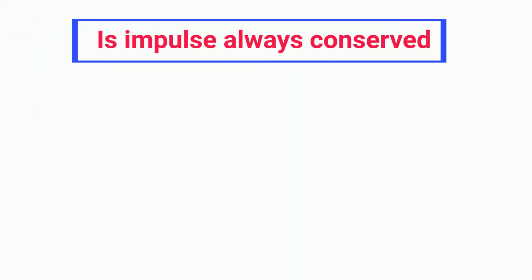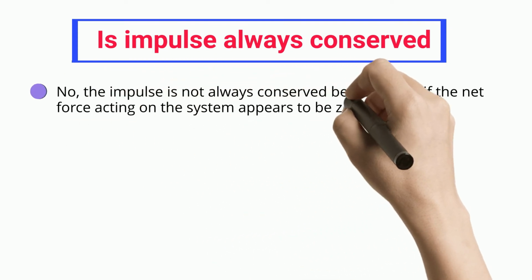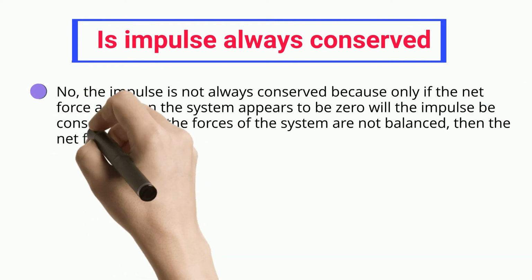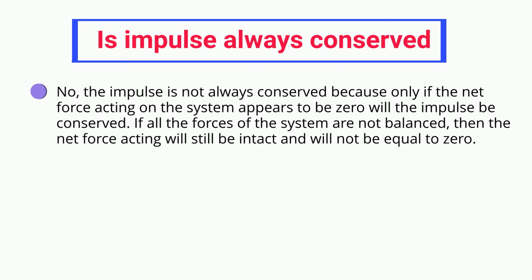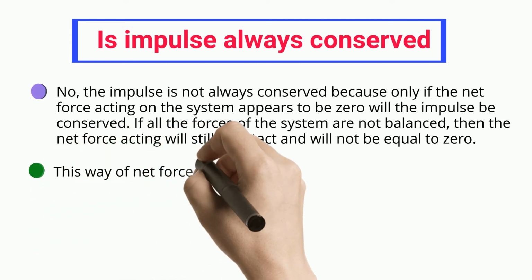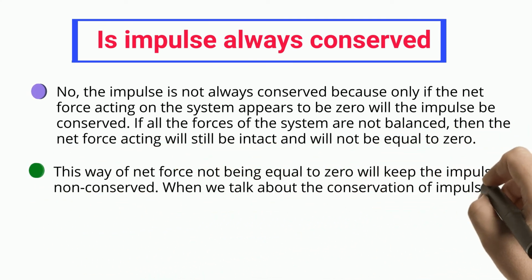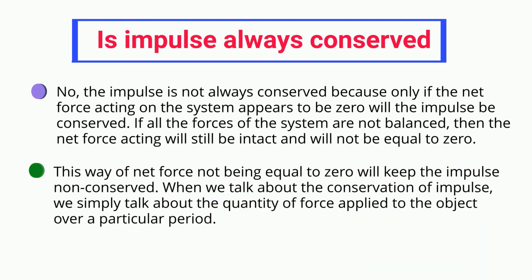Is impulse always conserved? No, the impulse is not always conserved, because only if the net force acting on the system is zero will the impulse be conserved. If all the forces of the system are not balanced, then the net force acting will still be intact and will not be equal to zero. This net force not being equal to zero will keep the impulse non-conserved. When we talk about the conservation of impulse, we simply talk about the quantity of force applied to the object over a particular period.